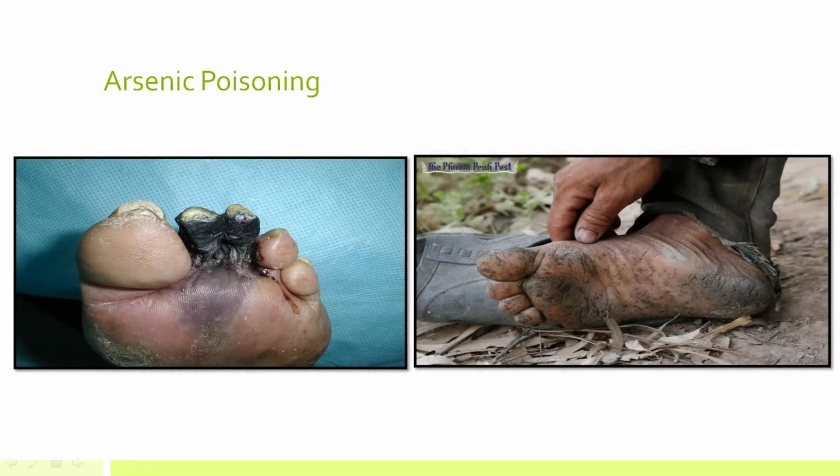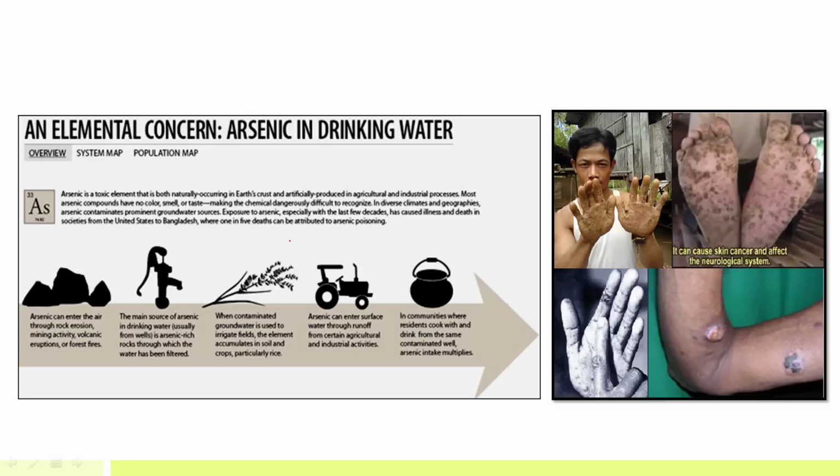Let's discuss this. This is how arsenic affects the human foot, right? And arsenic, you can see the hands, the foot, right? It can also cause skin cancer. It can lead to neurological disorders. Okay, now let's discuss how this arsenic enters the human food chain. What are the main pathways through which arsenic can enter the human food chain?